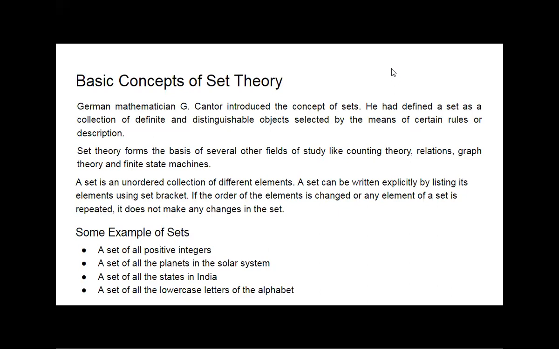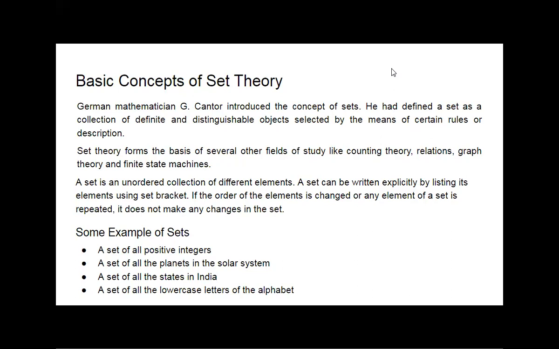So yesterday we started with set theory and the concepts that we have seen. We will revise those again. Then, what is a set? A set is a collection of definite and distinguishable objects selected by means of certain rules or description.